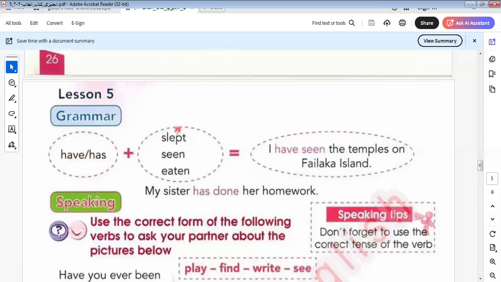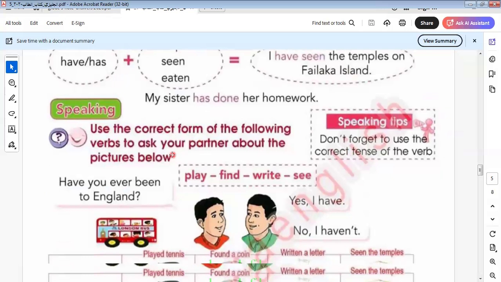Have or has plus the past participle of the verb, like slept, like seen, like eaten. Slept is the past participle of what? Of the stem of this verb, it will be sleep. The stem of this verb, it will be see. The stem of this verb, it will be eat. So here I have eaten. I have seen the temples, not eat. Seen the temples on the Failaka Island.